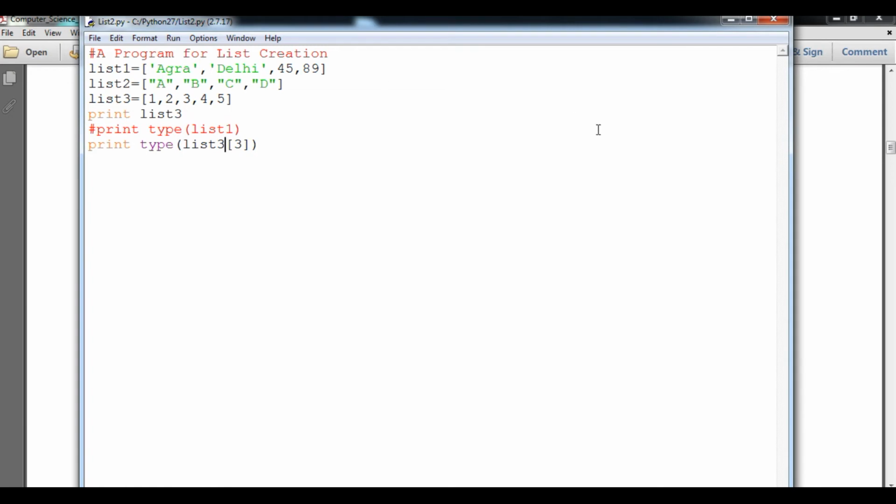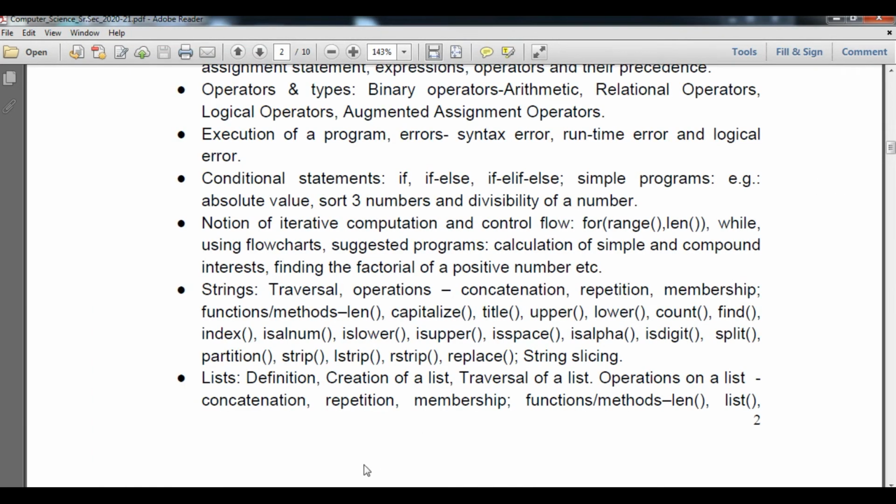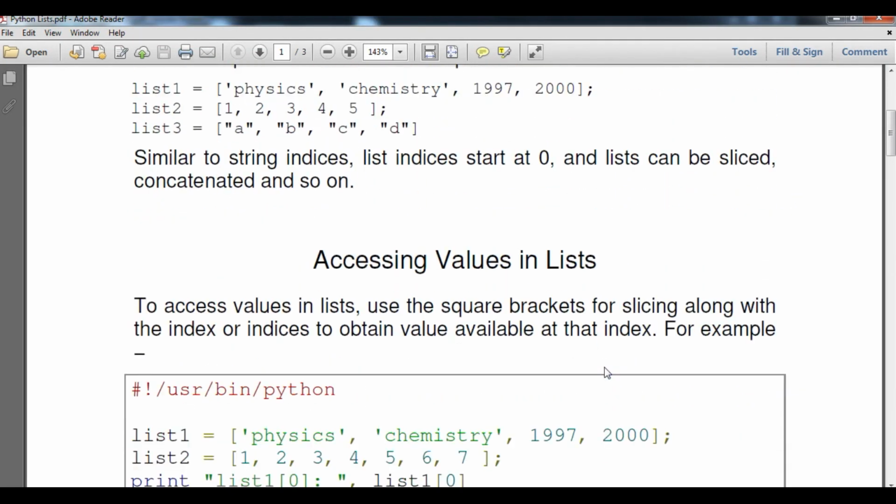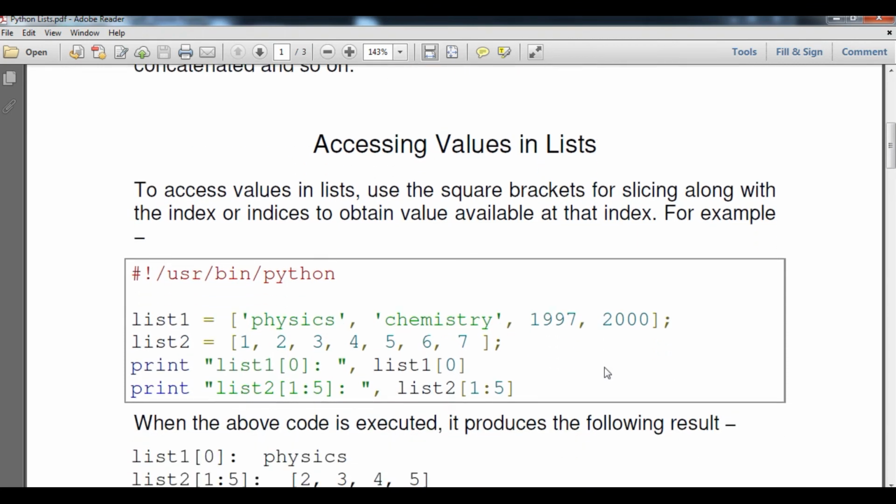Now we are going back to our study material. So here, simply accessing the value in a list. As we learned in a string, we can access the value with the help of an index value also, that is in slicing, and the slicing method also. So the same thing will happen here. Accessing value in a list: to access the value in a list we use the square bracket or slicing mechanism, and the index indicates the obtained value.